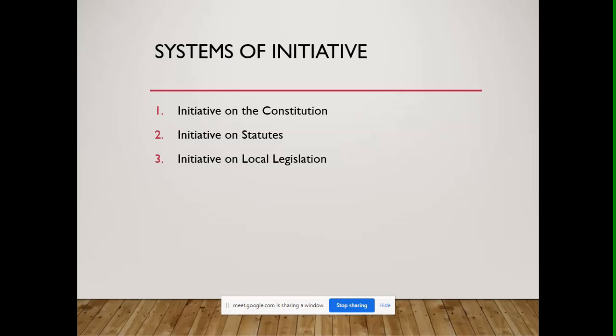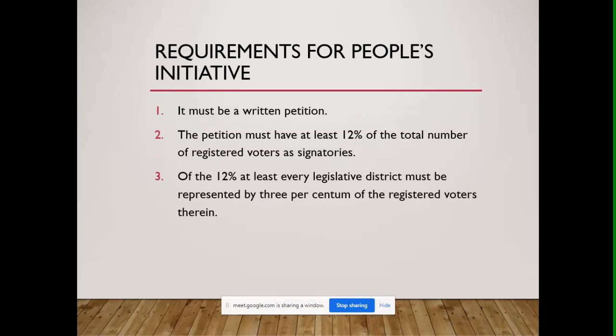Okay? It is the legislative arm of the government which makes laws. Local legislation refers to the Sangguniang Barangay, the Sangguniang Bayan, the Sangguniang Panlungsod, and the Sangguniang Panlalawigan, the local Sanggunians. But of course, in our discussion, we are speaking on initiatives on the Constitution.